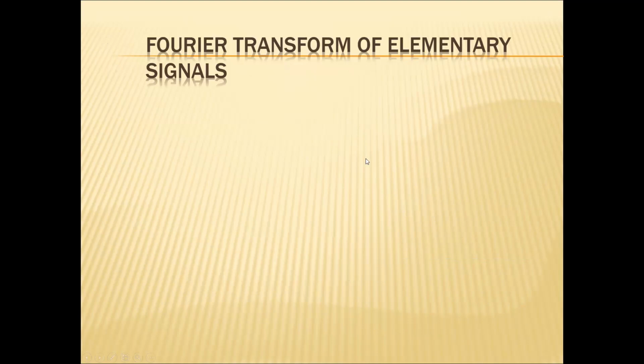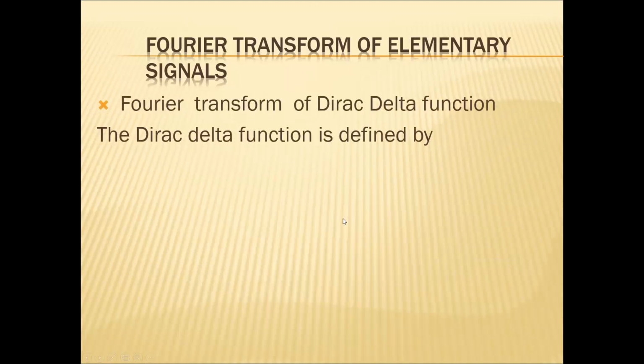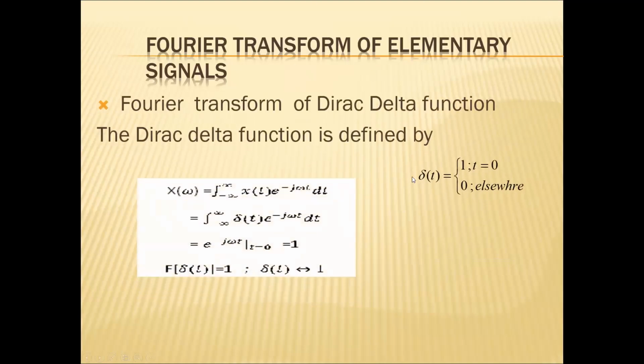Once you define what a Fourier transform and the Fourier spectra are, first of all, let us talk about the Fourier transform of elementary signals. Let us find the Fourier transform of a delta function, equal to 1 at t equal to 0. If I apply the formula, X of omega equals integral from minus infinity to infinity of x of t e power minus j omega t dt, you replace x of t with delta t, which exists only at t equal to 0.